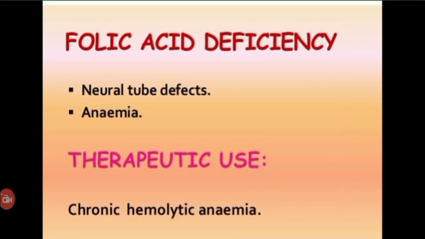Now coming to the deficiency symptoms. It is probably the most common vitamin deficiency, observed primarily in pregnant women. In folic acid deficiency, decreased production of purines is observed, which impairs DNA synthesis. Due to the block in DNA synthesis, the maturation of erythrocytes is slowed down, leading to macrocytic RBC. The estimation of folate derivatives in serum and erythrocytes is useful to assess the nutritional status of folic acid.